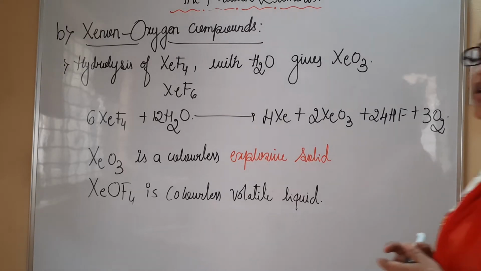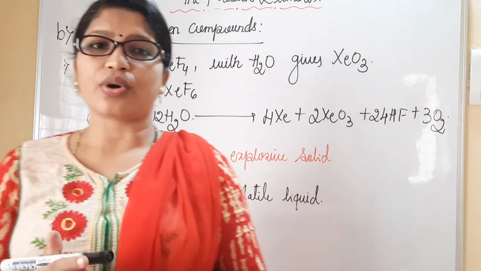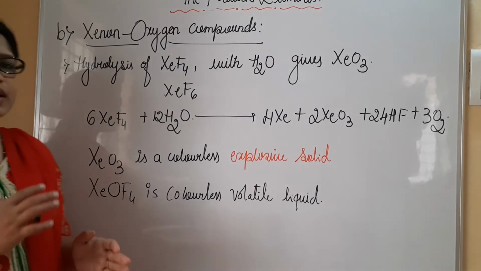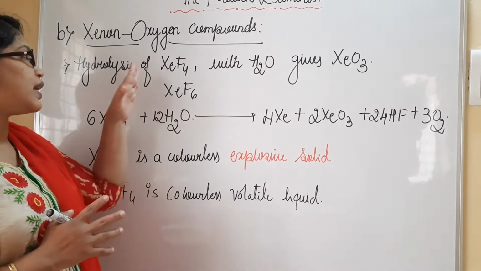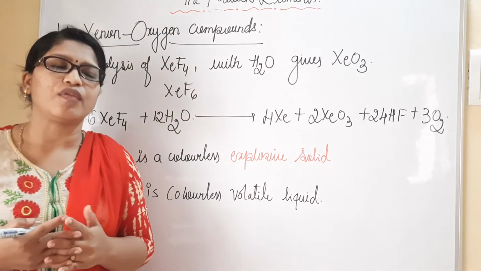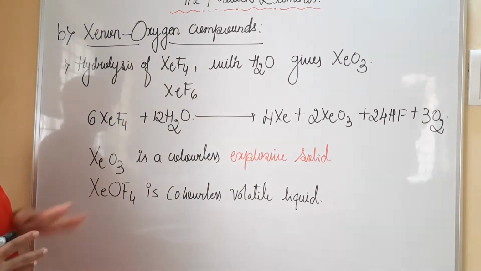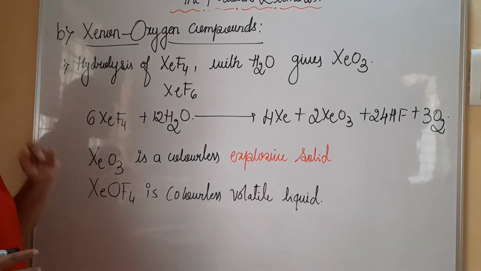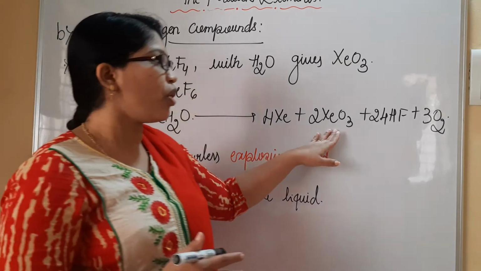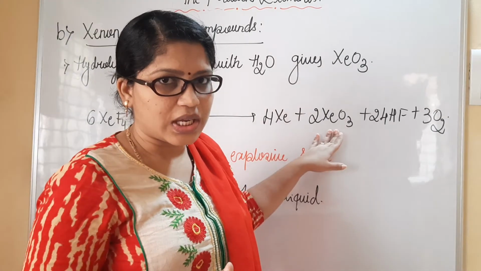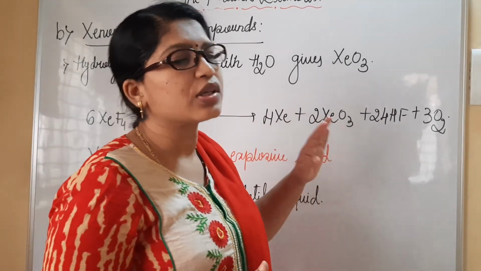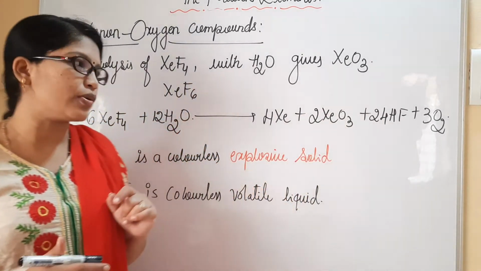So dear students, now let us understand how exactly xenon and oxygen compounds are formed. The very first reaction I have written here is the hydrolysis of XeF4 and XeF6 with water. Hydrolysis, definitely, means we will be using water here. When XeF6 is hydrolyzed, we are going to obtain the respective XeO3. A xenon and oxygen compound is formed. We will be getting side products, and we need to balance the equation also.